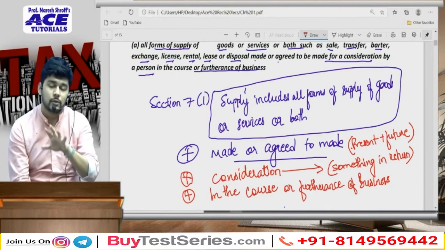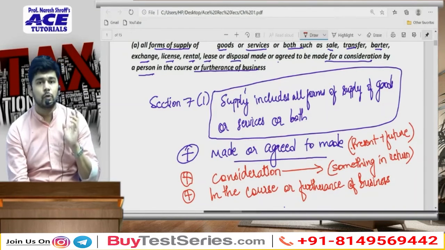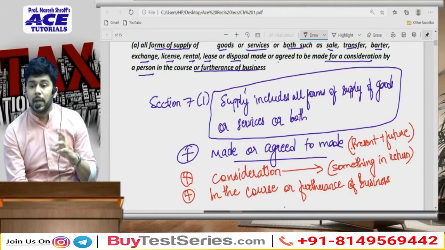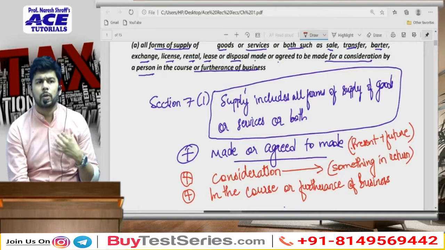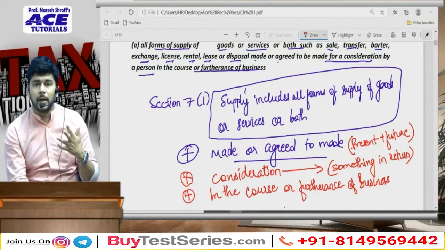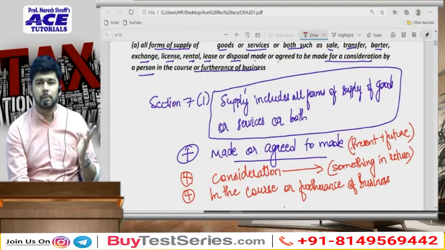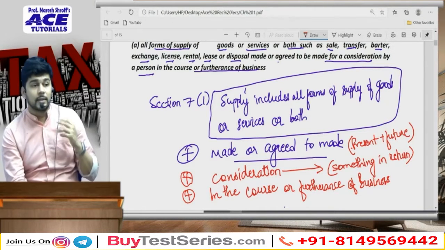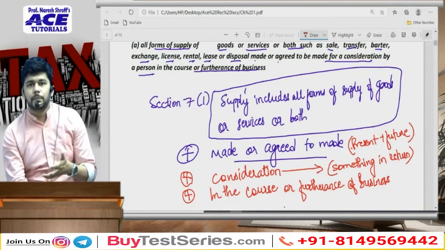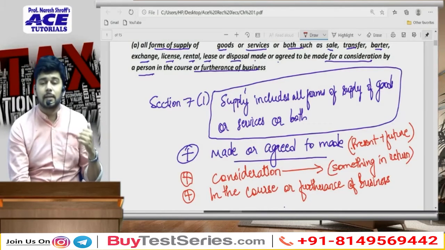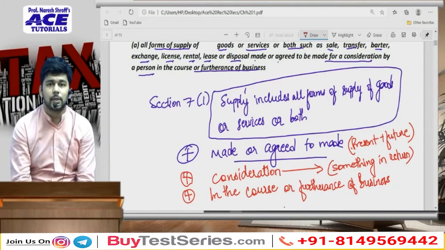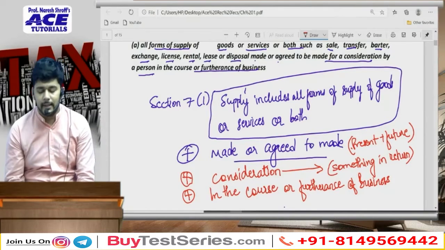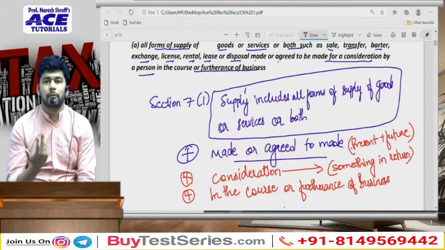The answer is no. And therefore, is there a supply at home or not? More importantly, is there a sale, is there a transfer, is there a barter, is there an exchange, whatever taking place? Most importantly, is there a consideration? No. Is there an intention, is there a furtherance of business happening over there? Again the answer is no. And therefore we don't pay any GST when we have food at home.